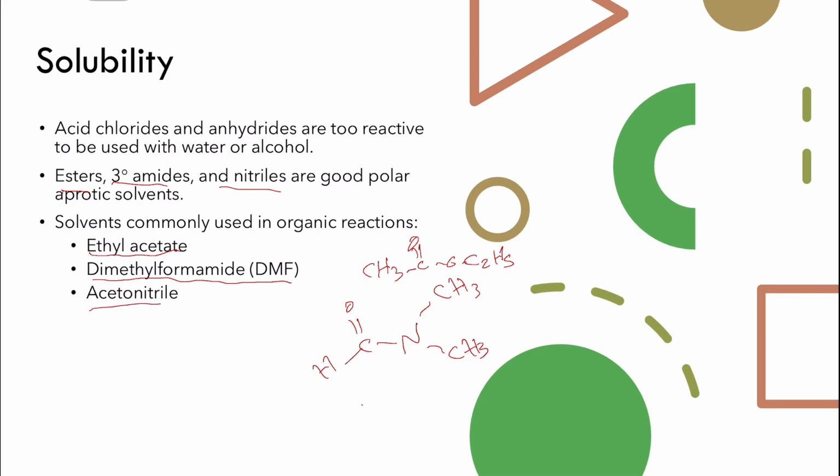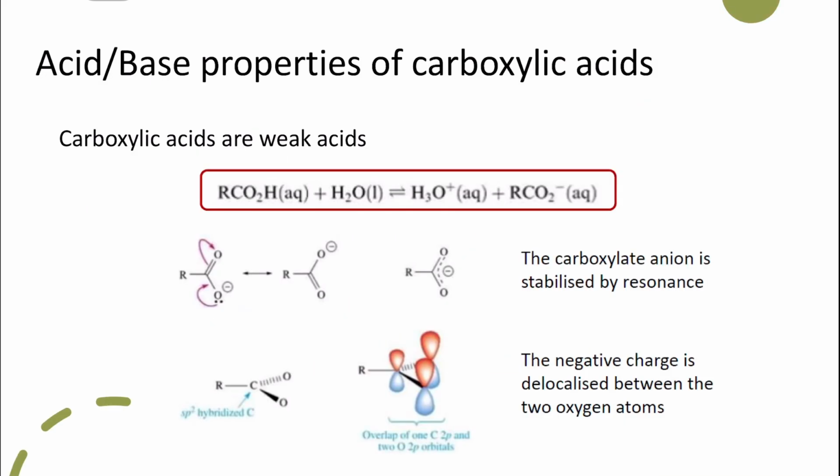The other one is acetonitrile. So acetonitrile is CH3C triple bond N. It's coming from acetic acid, so we call it acetonitrile.